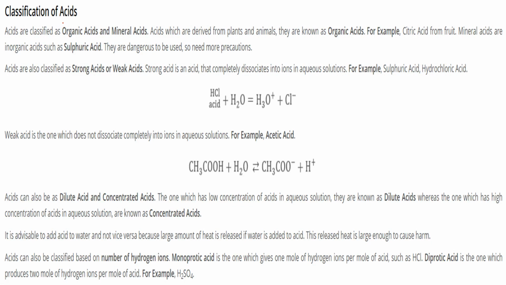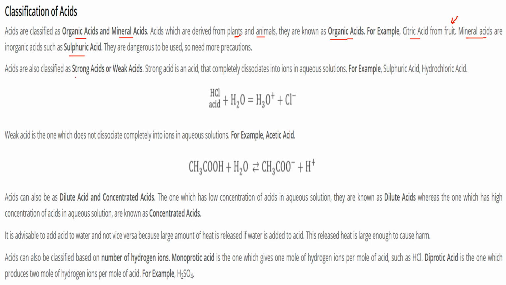We can classify acids as organic acids or mineral acids. Those acids which are derived from plants and animals are known as organic acids. For example, citric acid from food, and you might have eaten citric fruits like oranges, lemon, etc. The mineral acids are inorganic acids like sulfuric acid.